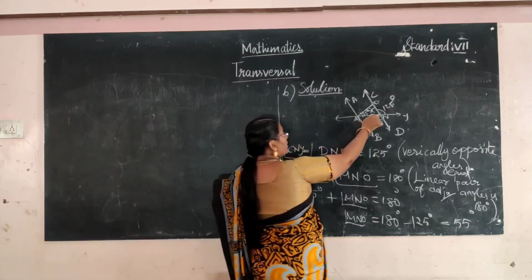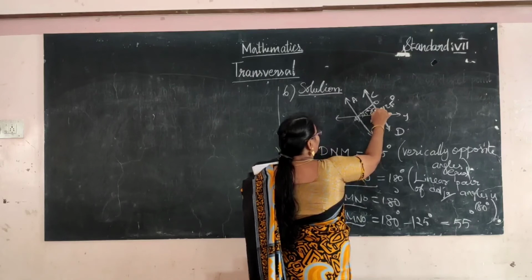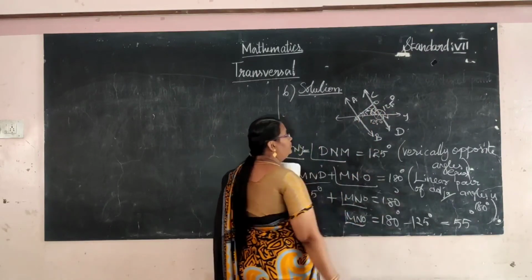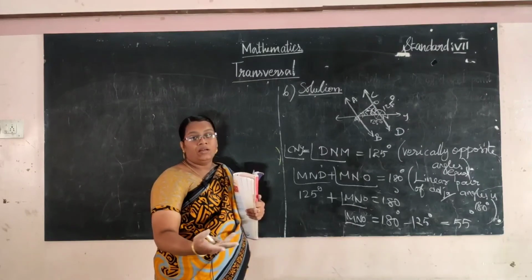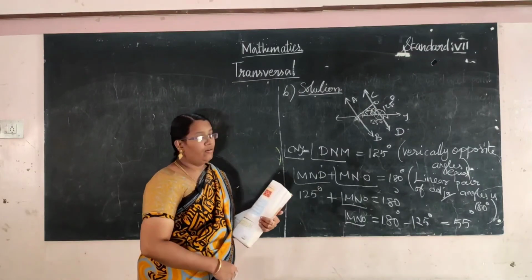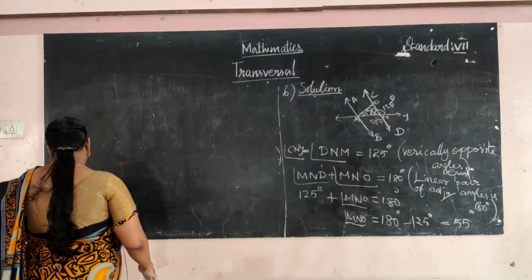Now we have found this value is 55 degree. It's a right angle triangle. So we use the angle sum property of a triangle. What is the angle sum property?